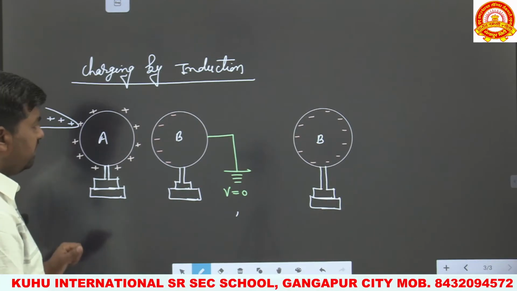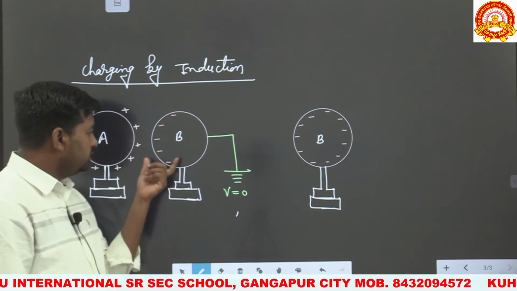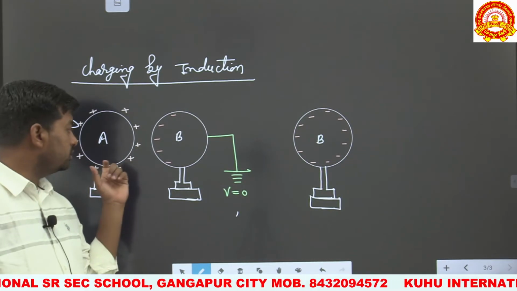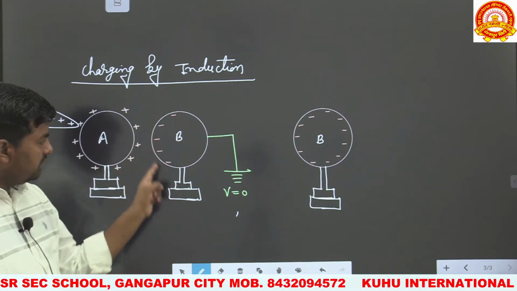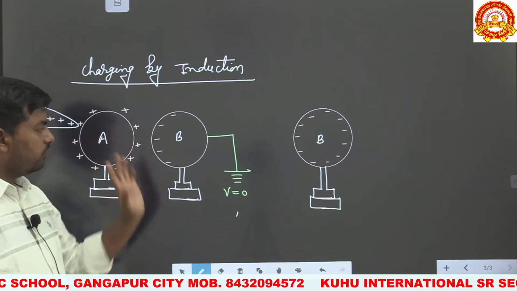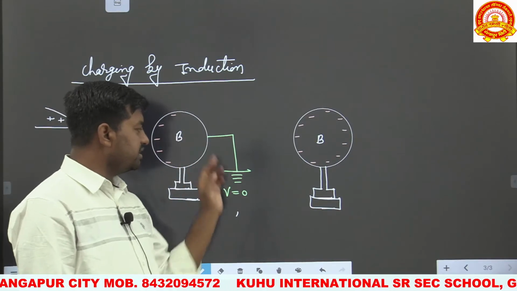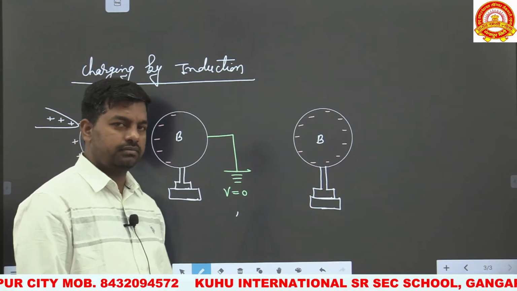So we can say that in the induction method, this is a charged body and an uncharged body is placed close to the charged body. Then the surface of the uncharged body which is facing the charged body acquires the opposite nature charge, and the surface which is away from the charged body acquires the same nature charge as the charged body.